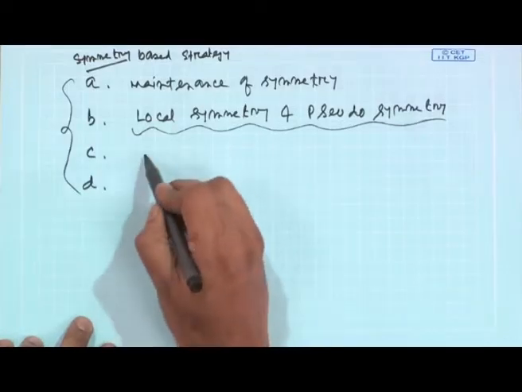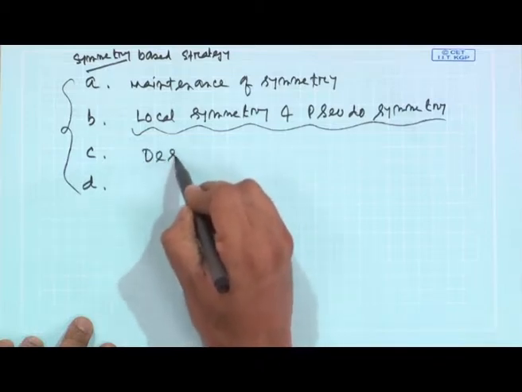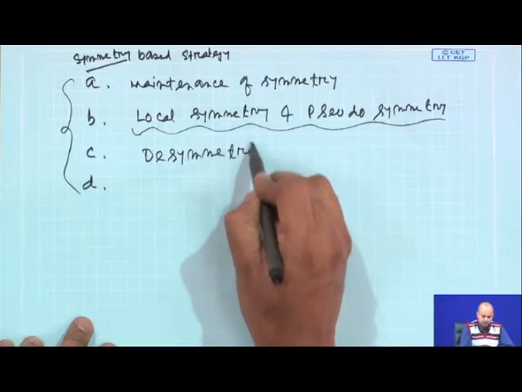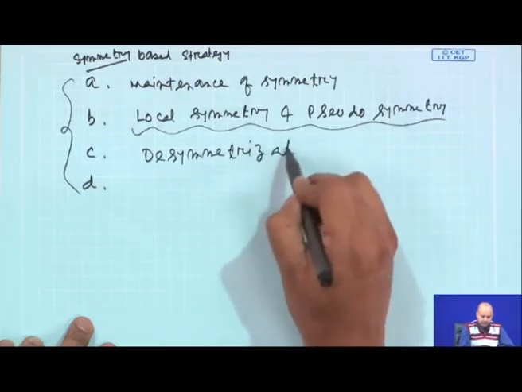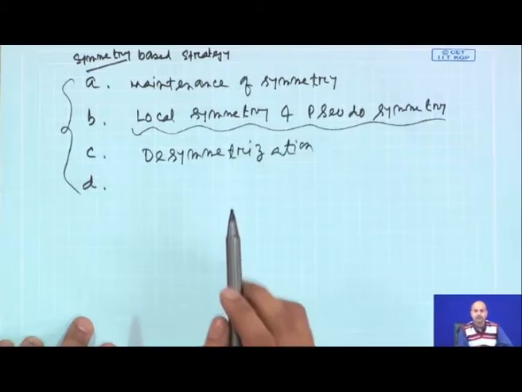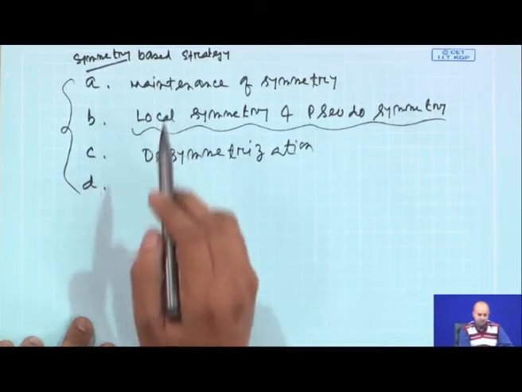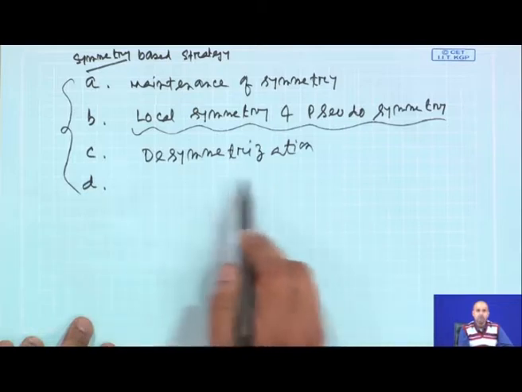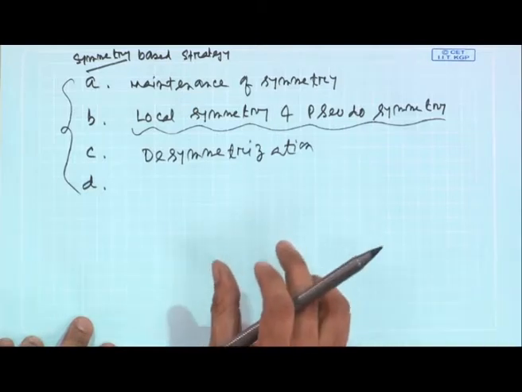Then we will find that desymmetrization is also a very important strategic guideline which falls under symmetry based strategies. What is desymmetrization? We will try to have a very brief idea of desymmetrization based strategies.